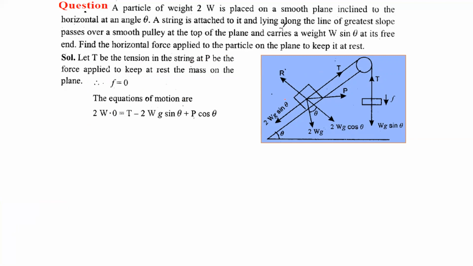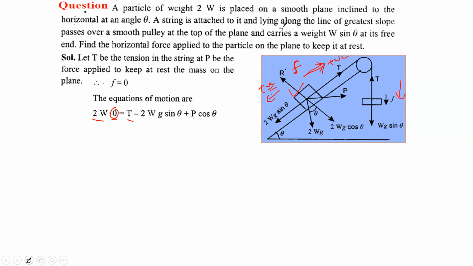for this particle which is placed on the plane, 2w, mass into acceleration. Acceleration is 0. So what we can assume, this particle can move upwards if this particle ascends. So if there was an acceleration in the system, then this particle will move upwards, or you can suppose this direction as a positive direction. Otherwise you can suppose any direction as positive because here the acceleration is 0.